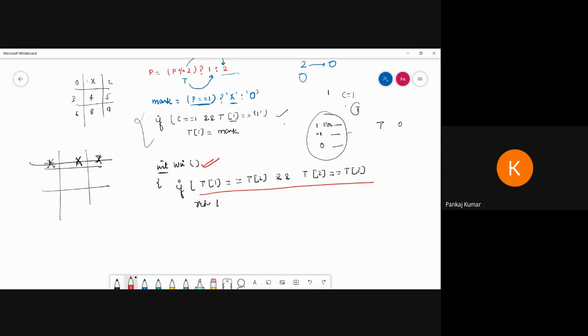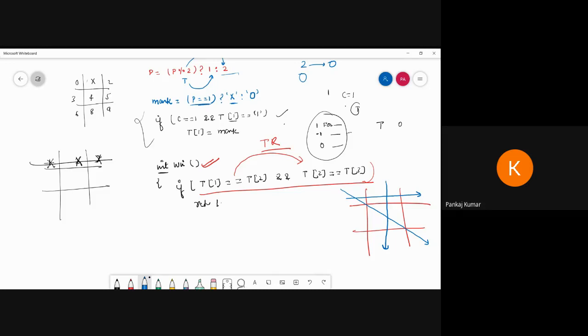Okay, T value is equal to 2, then 2 equal to 3, then automatically. So this will be the transitive relation I'm using. Okay, transitive relation. For this purpose, this is win. Then again 4 5, then 5 6, then 7 8, 8 9, then 1 4, 4 7, 2 5. So how can we make this decision? One time horizontal, then one time perpendicular, sorry, vertical, and one time we go for the diagonal. For all these cases, we can write this winning situation. Otherwise return minus.